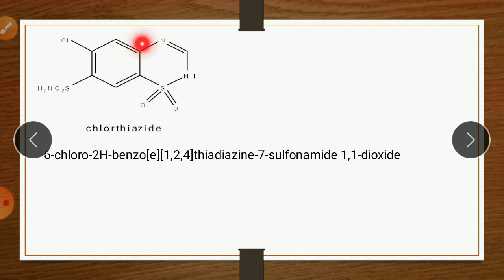E means this common bond. Keep in mind this E. There is a common bond between these two rings, so it gives E. This bond is A, this bond is B, this bond is C, this bond is D, this bond is E. So therefore small e. Then 1, 2, 4 thiadiazine, 7 sulfonamide, 1,1 dioxide.